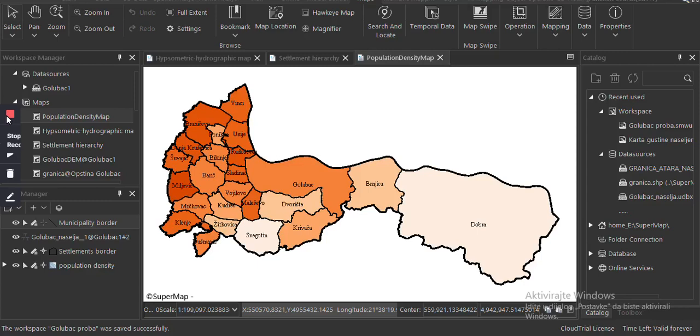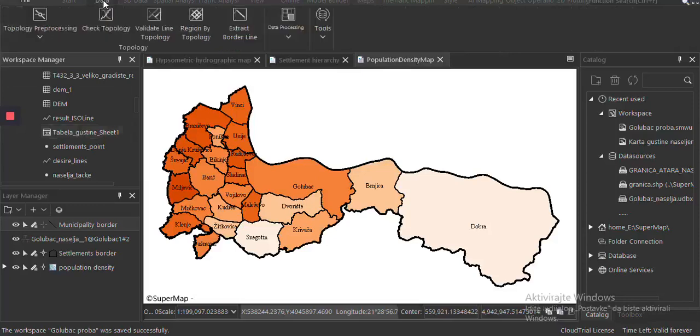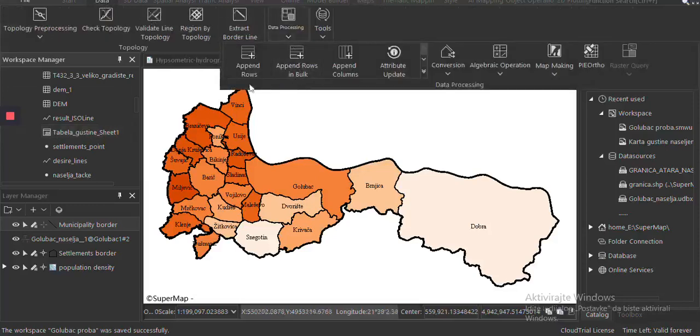This map consists of 2 main layers, municipality border and settlements border. Spatial data for municipality border and settlement border layer is downloaded from GeoSerbia. Through importing an Excel table, we imported attribute data. Then, through the data processing function Append Columns, we appended several columns with attribute data about settlements.